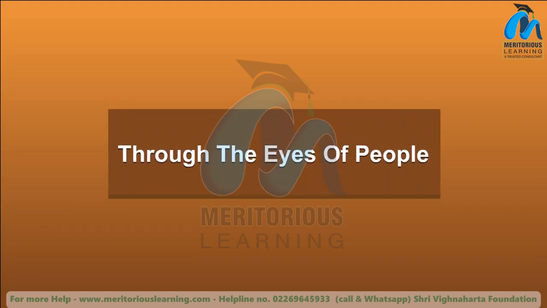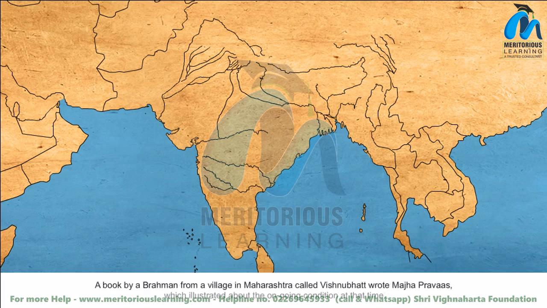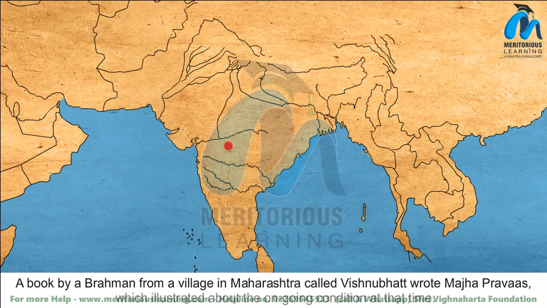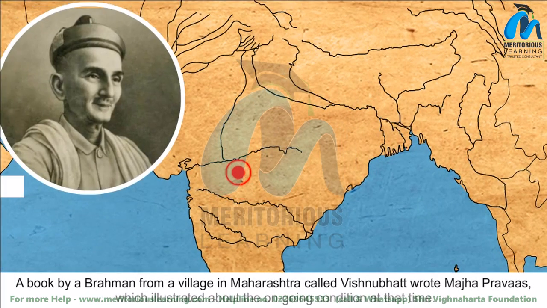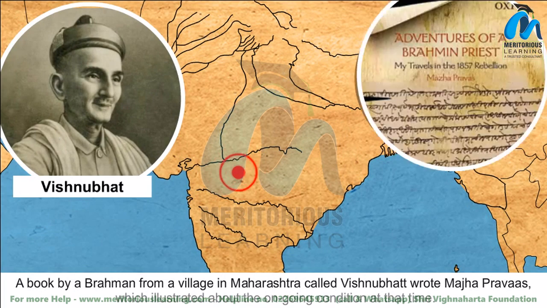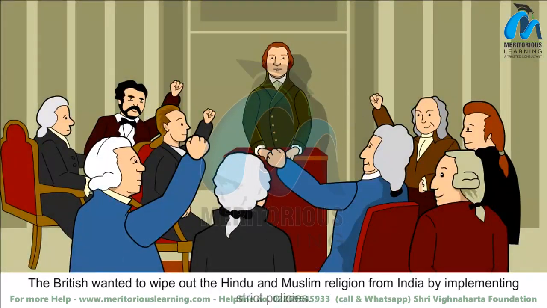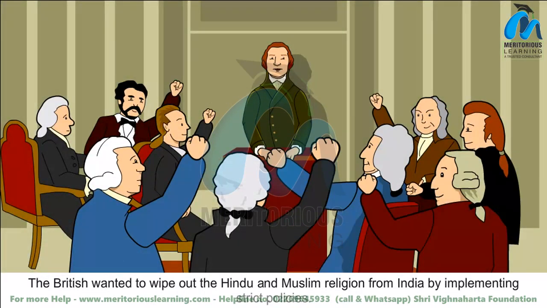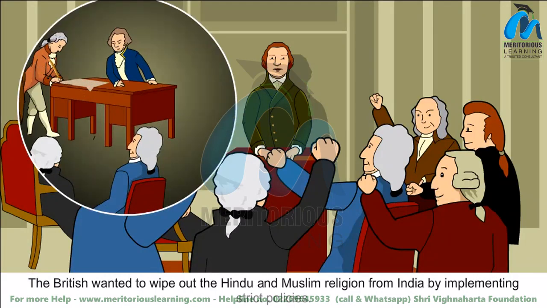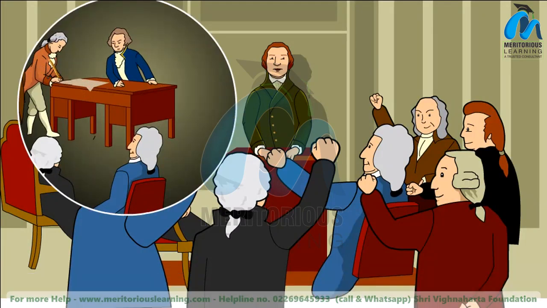Through the eyes of the people. A book by a Brahmin from a village in Maharashtra, Vishnu Bhatt, called Majha Pravas, illustrated the ongoing condition at that time. The British wanted to wipe out the Hindu and Muslim religions from India by implementing strict policies.